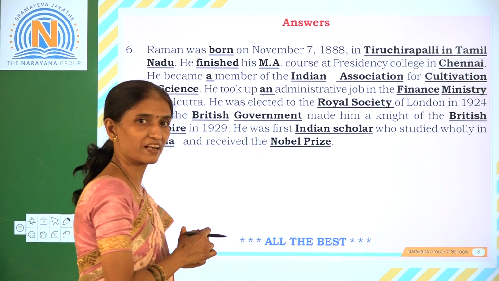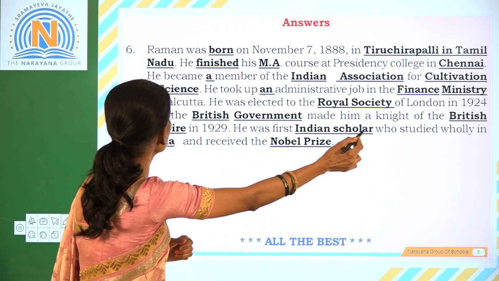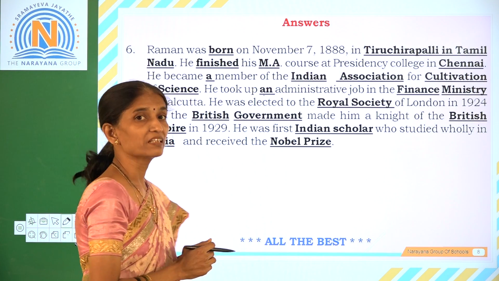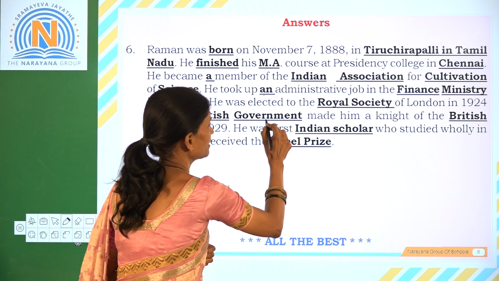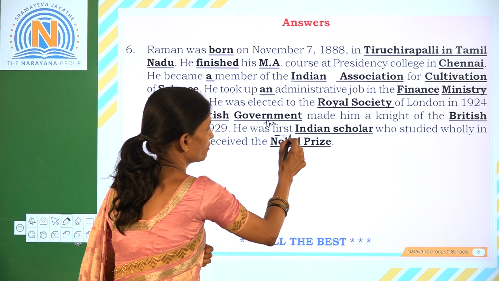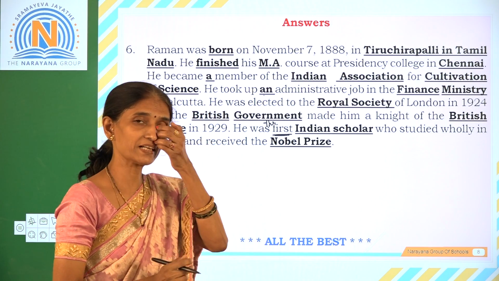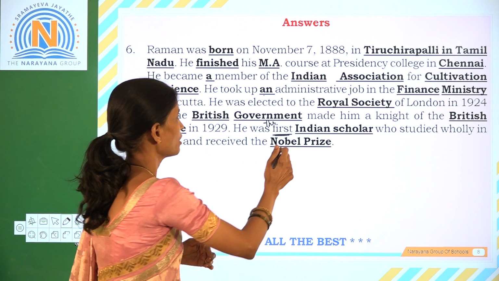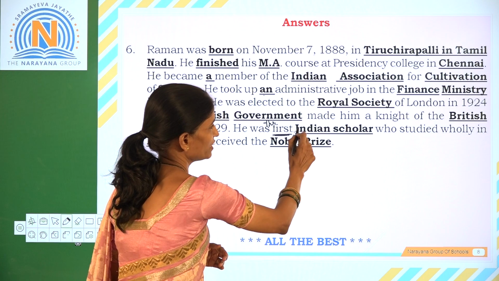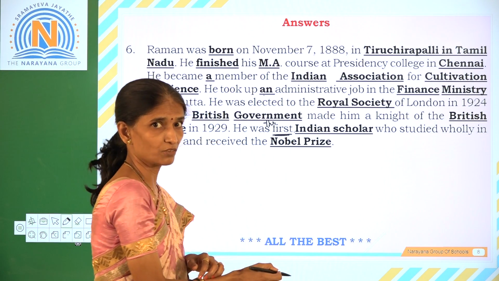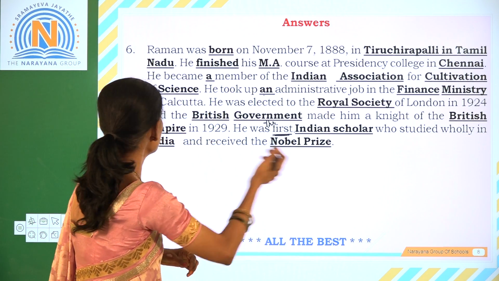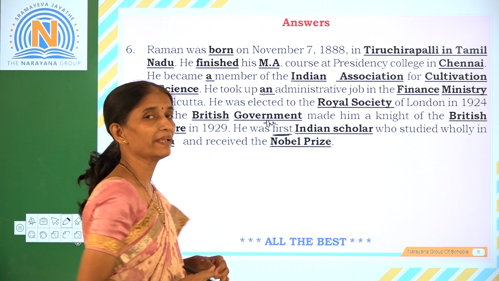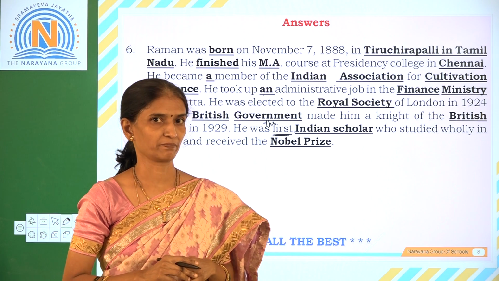B and G are capitalized, and then the British Empire B and E are capitalized, and he was the first Indian scholar. Here add the article the, because always with the ordinals first, second we should use the article the first, the second. Okay, and then Indian scholar we changed Indian I to capital, and then who studied wholly in India, I is capitalized, and Nobel Prize N and P are capitalized.